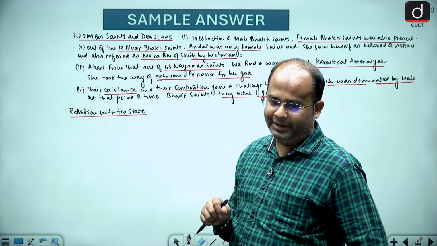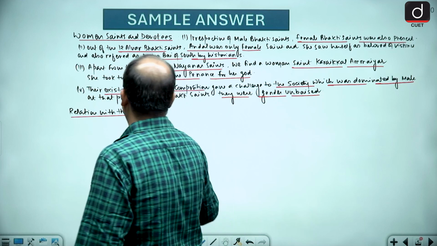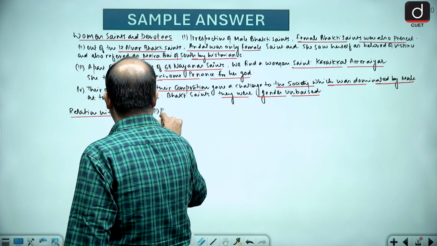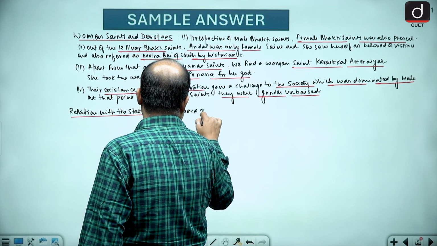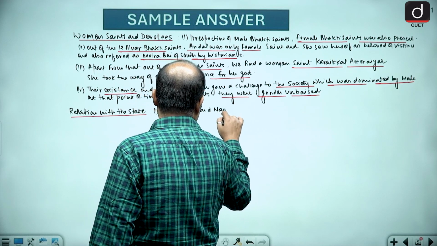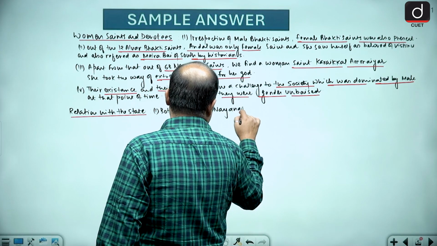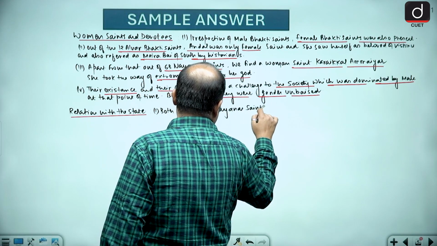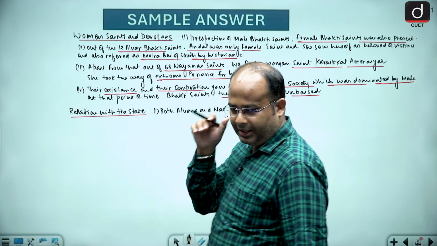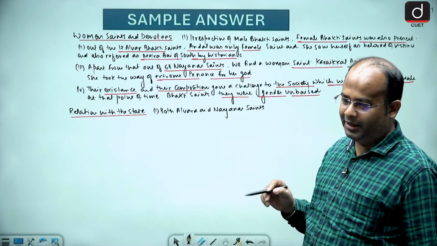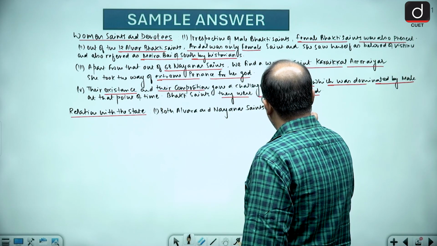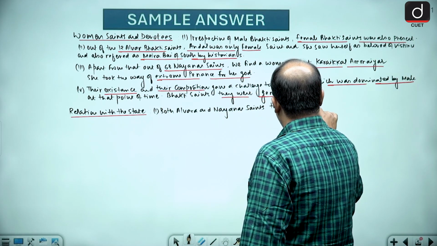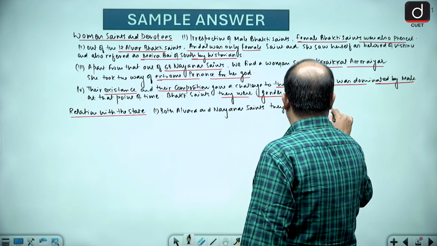Now you will find that both Alwar and Nayanar saints got royal patronage.